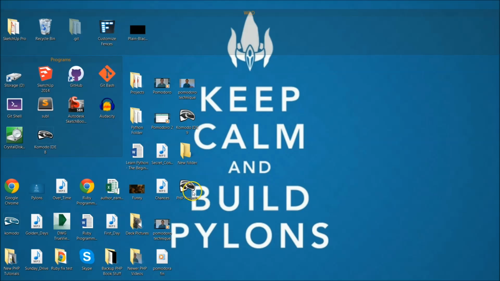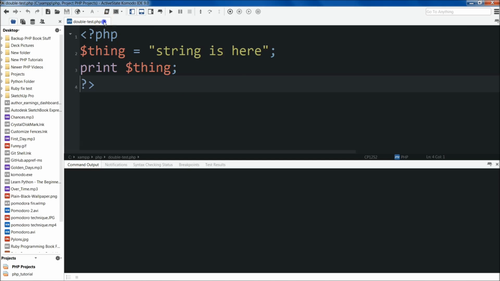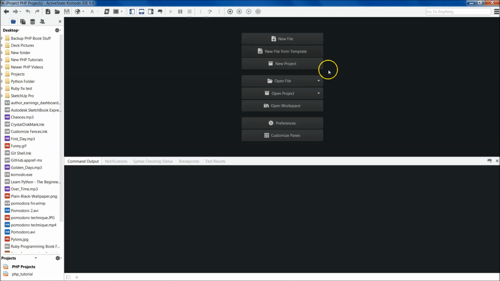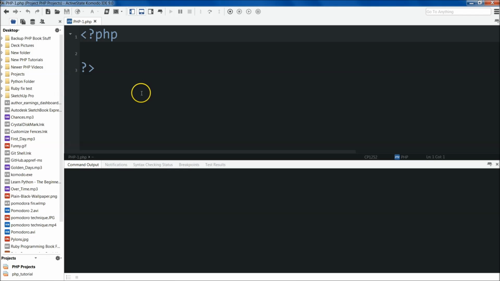We're going to launch Komodo. So Komodo IDE 9. All right. You should see something come up like this, the welcome. And what you're going to do is you're just going to do new file from template. And then you'll go down and you should see a PHP template. There we go, up right there. Hit open. And so it'll open up your opening and closing tag for you.